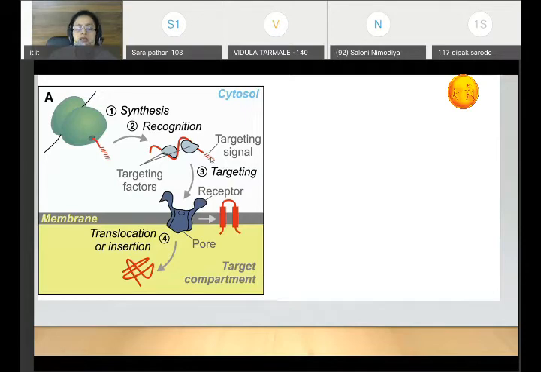The signal sequence directs the protein inside the organelle, and it is either removed during transportation, or, after arriving at the site where the protein is destined, the sequence is removed, or it remains with the protein itself.